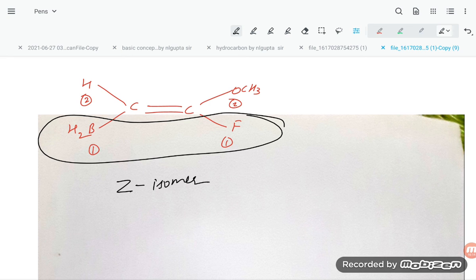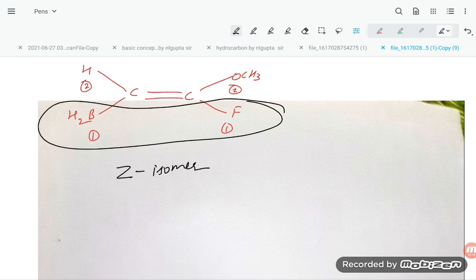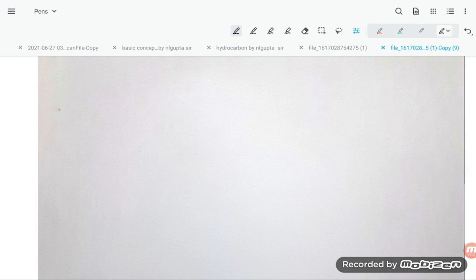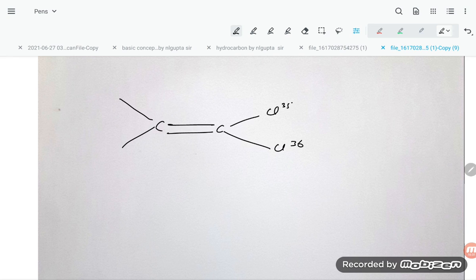I hope this will be helpful for you to understand. Okay, there are a lot of problems, students, that you can practice from the MS Chauhan book. If you have the MS Chauhan book, that is very good. And if you do not have the MS Chauhan book, you can mention it in the comment box. I will give you the Allen book or some other. Okay, you can do this problem, students.